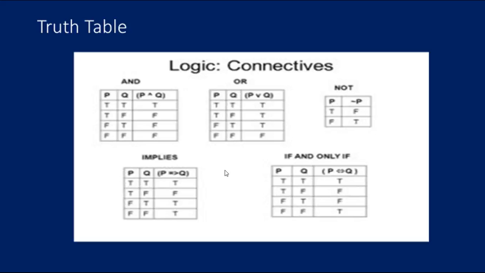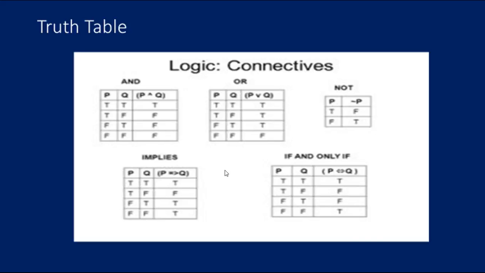Next, this is the truth table we are going to use for the logical connectives. Hope you might know about this, since it's a very simple mathematical language you might have studied in school days itself. The logical connectives: and, or, not, implies, and if and only if. And means if both are true, only then true, the remaining is false. Or means if at least one is true, that is true. Not is just the opposite. If it is true, false. False means true. Implies: true, true, true. True, false, it implies false. False, true, it implies true, so true. False, false, both are false, that is true.